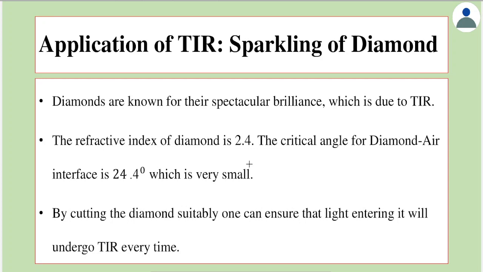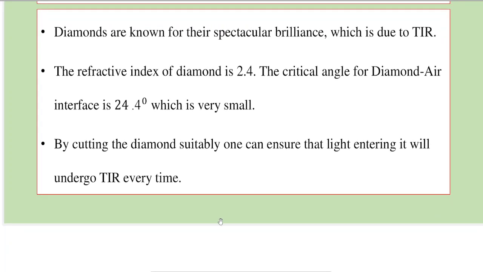We'll see what it means in a minute. So we saw in the previous table that for diamond, the critical angle for diamond air interface, the boundary is 24.4 degrees. Just remember the value. And also its refractive index is 2.4.